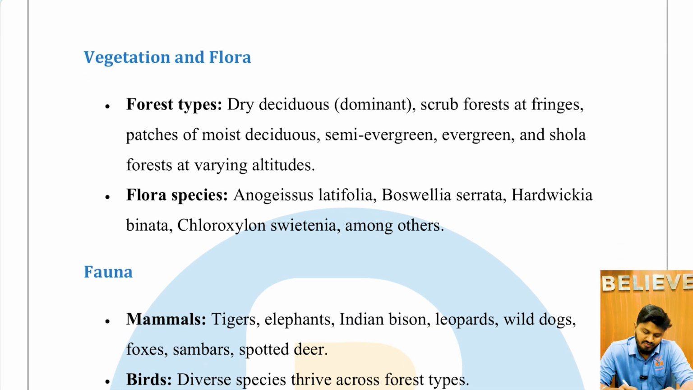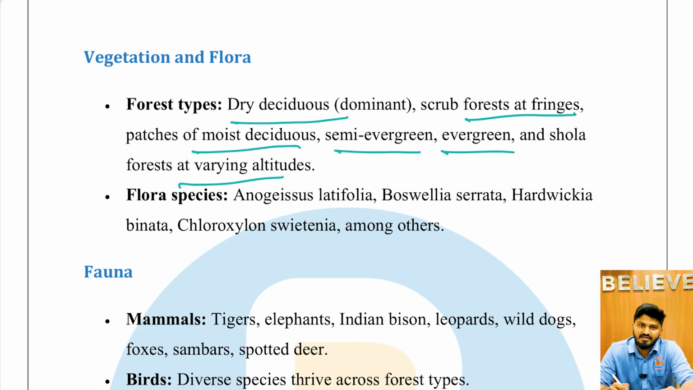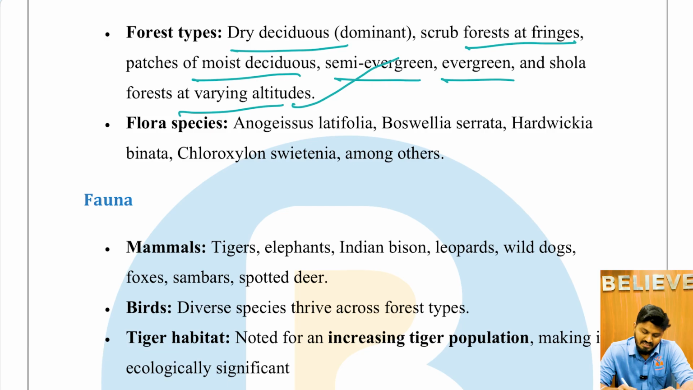And the forest types: the vegetation here is dry deciduous dominant, with scrub forest at the fringes, and patches of moist deciduous, semi-evergreen, evergreen, and shola forest at varying altitudes. And the flora species: Lophira, Boswellia serrata, Hardwickia pinnata, Chloroxylon swietenia, among others. Not necessary to remember all these things.